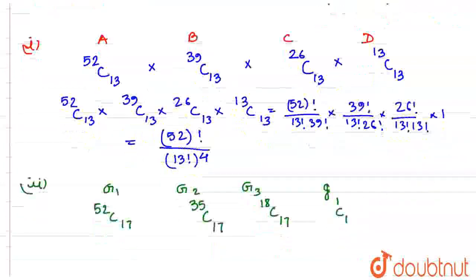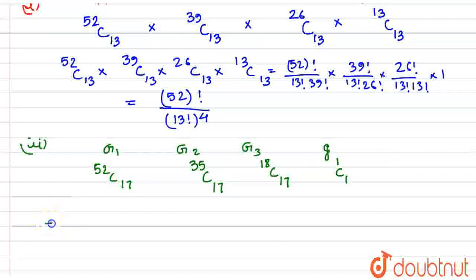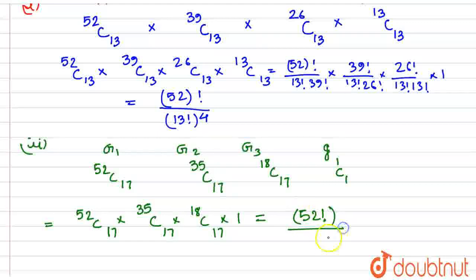Now again the fundamental principle of counting can be used, and the total number of ways is the product of these individual numbers of ways, that is 52 choose 17 multiplied by 35 choose 17, multiplied by 18 choose 17, multiplied by 1. This all finally gives the answer as 52 factorial upon 17 factorial power 3. Just use the fact that n choose r equals n factorial upon r factorial into n minus r factorial, just as we have used here. In the same way, the final answer is this much. Thank you.